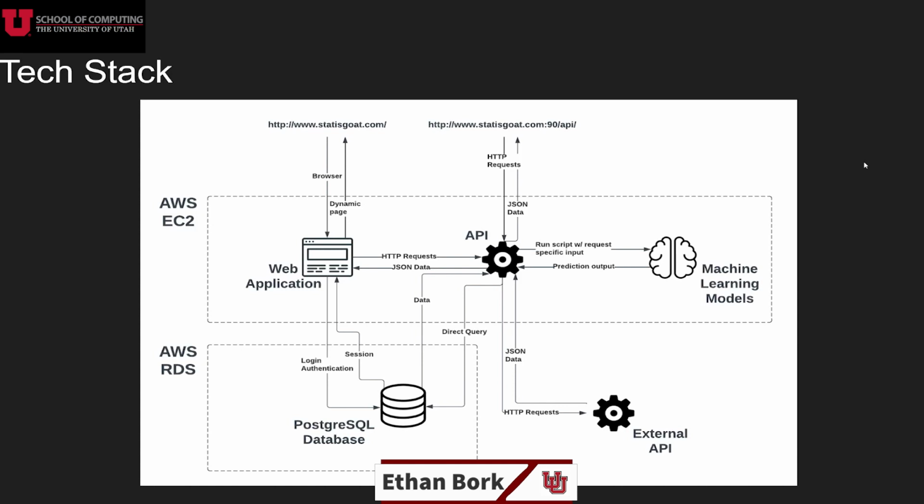As for a summary of our utilized technologies, our tech stack consisted of two main projects, our web application and our API, both of which were .NET 5 applications. Additionally, we had a bunch of machine learning models which were trained and ran in Python. And then we had our PostgreSQL database which existed on an AWS RDS, while the web application, API, and machine learning models all existed on an AWS EC2. The EC2 was publicly exposed so that we can hit specific endpoints, whereas the RDS was hidden away.